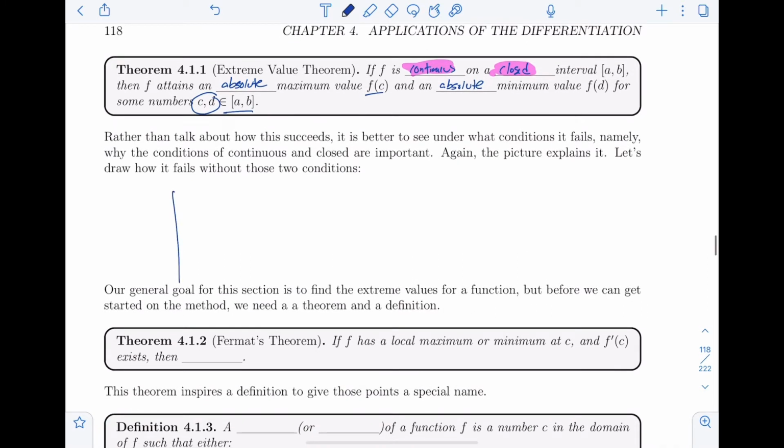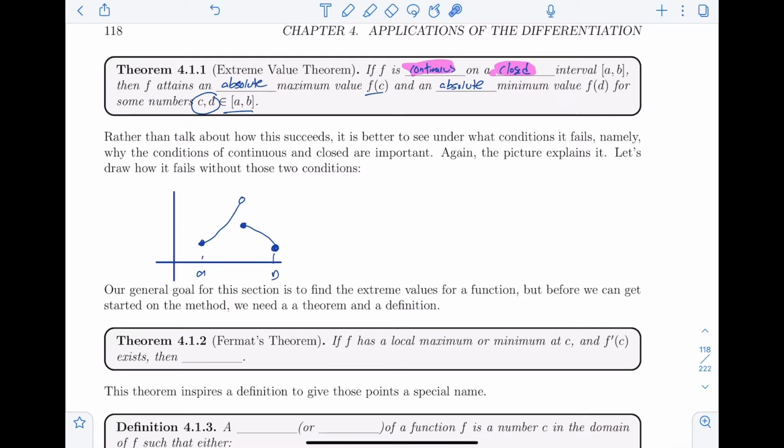Well, if it's not continuous, then it can do something like this. If it goes from a to b, it could go up, open circle, closed, right, down like that. So here is a way where the function cannot have an absolute max.